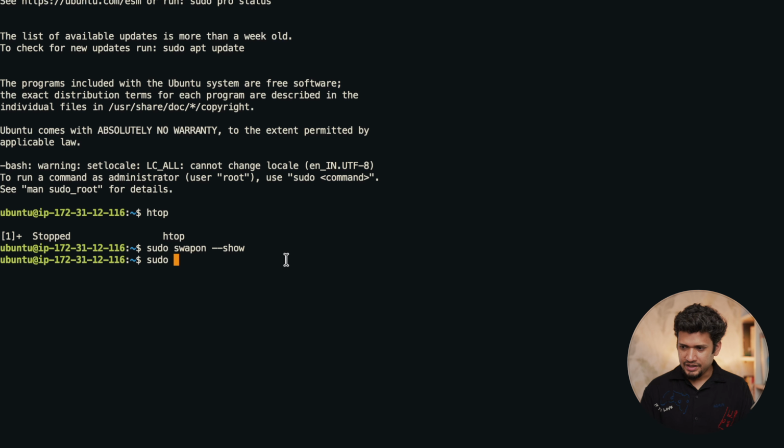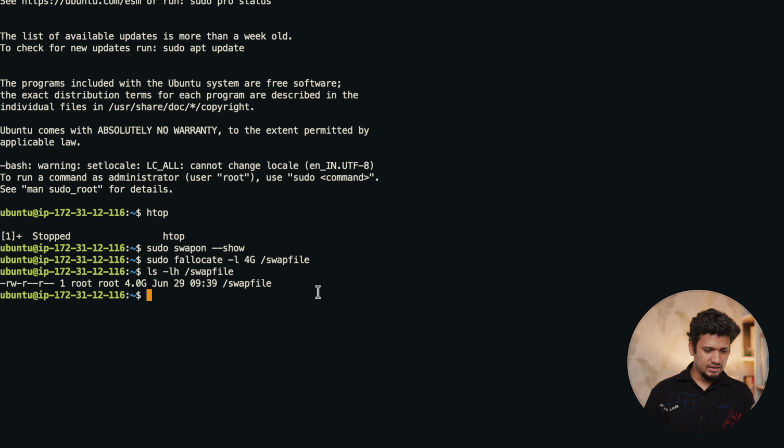Sudo fallocate -l. How much do I want my swap to be? Let's make it 4 GB. 4G capital, and then provide a file path, that is swapfile. Okay. Then let's check the file size. ls -lh and the path to the file.